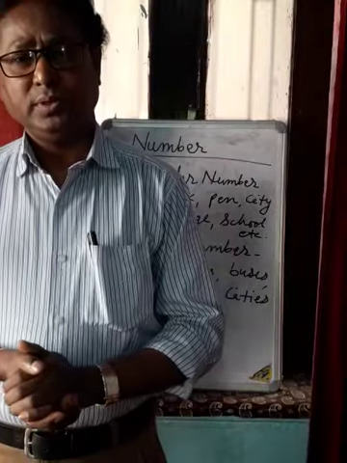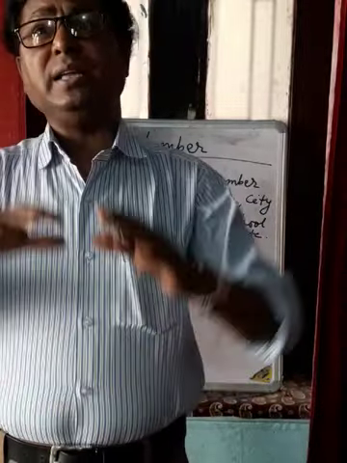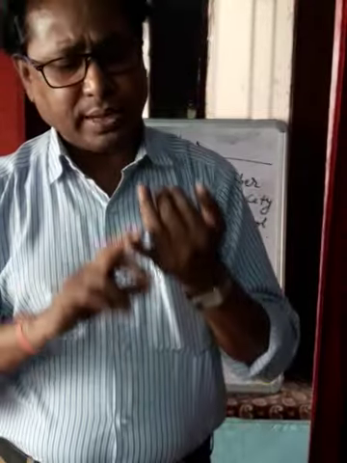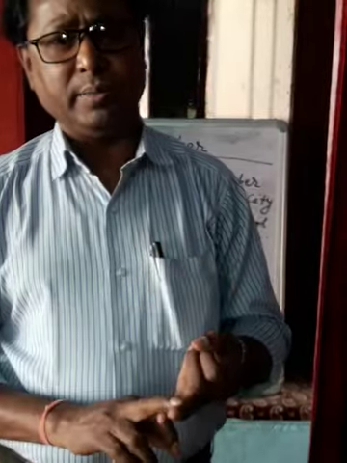You can't count water. You can't count milk. You can't count wind. You can't count stars, because so many are there that it is not possible to count them. So there are two kinds of noun in that way, countable and uncountable.